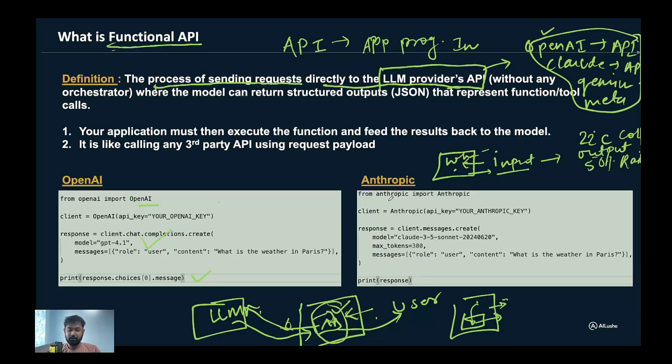When it comes to Anthropic, again it is the Anthropic package. We pass the API key and call their wrapper function, client.message.create, whereas in OpenAI we wrote client.chat.completion.create, right? So you see the difference. The way of calling OpenAI is completely different from Anthropic. And then we pass the model name, the token size, and messages like what is the weather in Paris, and finally